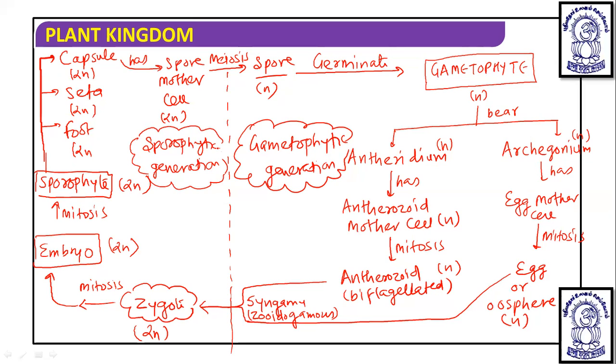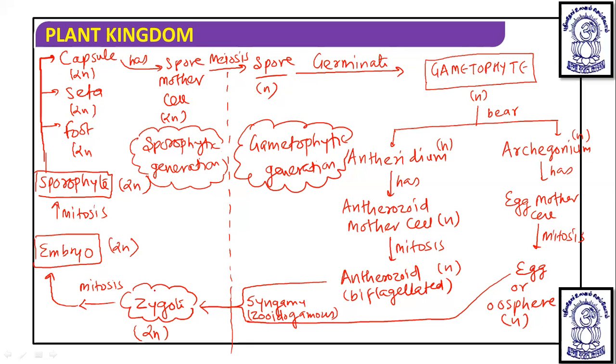So gametes are produced by mitosis. Gametes are antherozoid, biflagellated antherozoid, that is the male gamete, and egg, that is the female gamete. They fuse and form a zygote, that is diploid. Then mitosis occurs, the first embryophyte, so the embryo will form, the embryo will undergo mitosis, and the sporophyte will form. The sporophyte is foot, seta and capsule, so it has diploid structure. The capsule has spore mother cells, which undergo meiosis and produce spores. And the spore is haploid, so it will again germinate in the form of a gametophyte.